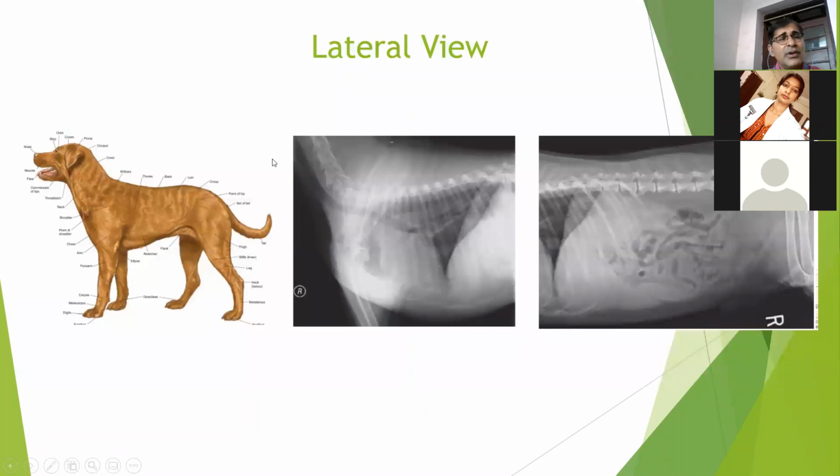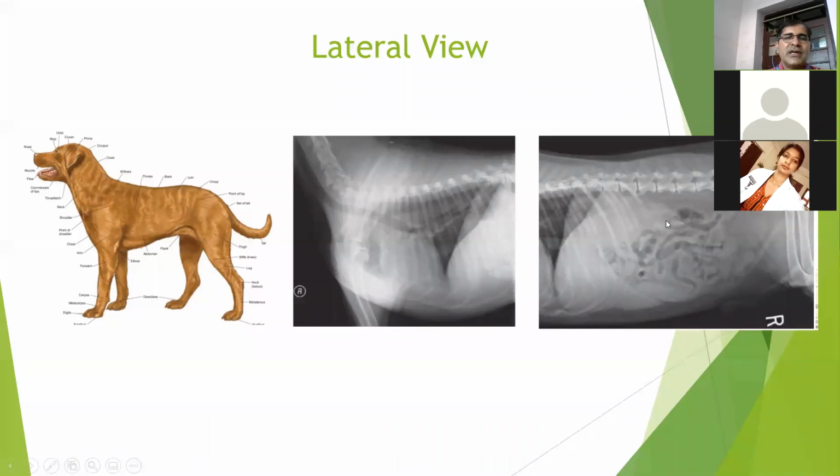Similarly, for lateral view, you always try to orient the image like this. You see the X-ray towards this. So your neck or cervical vertebrae towards your left side and tail towards this right side, dorsal part upside and ventral part downside. So now you see. For proper orientation, before reading any radiograph, you orient the image in this position only.